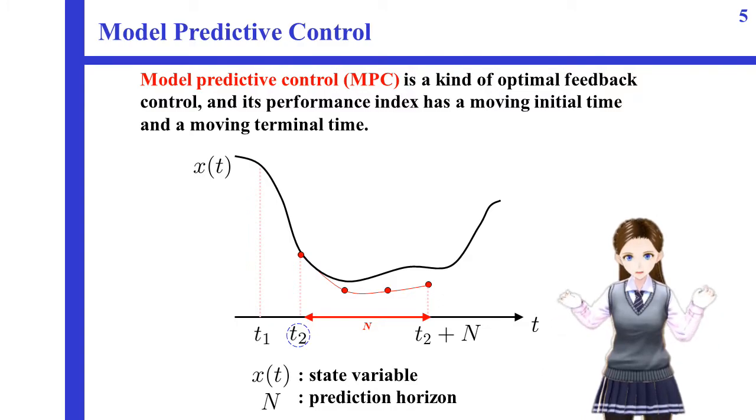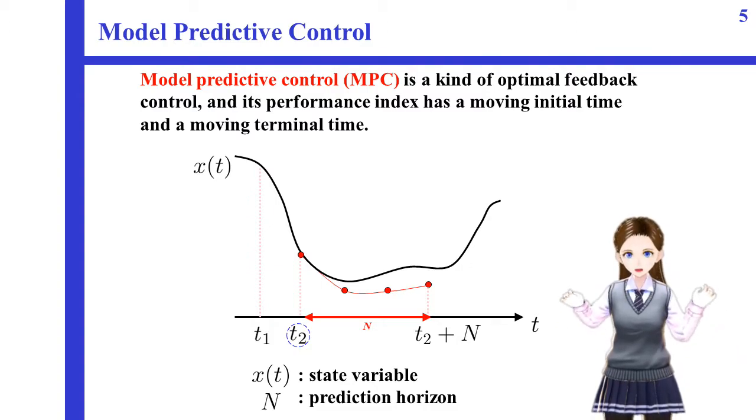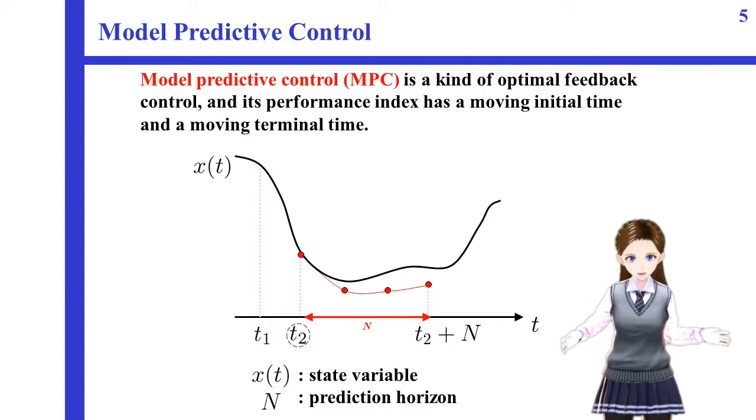Model predictive control is a form of control in which the current control action is obtained by solving a finite horizon open-loop optimal control problem, at each sampling time, using the current state of the system as the initial state. The optimization yields an optimal control sequence, and the first control in this sequence is applied to the system. Thus, this procedure is repeated at each sampling time.